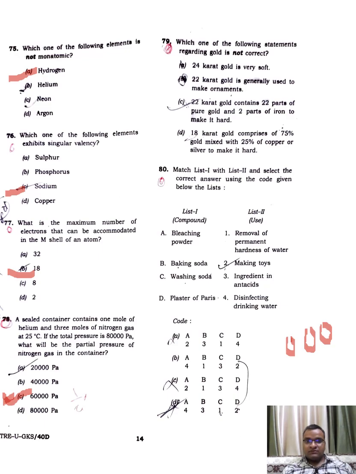Which one of the following statements regarding gold is not correct? 22 karat gold contains, so it is not correct. Match the following. Okay. List. So here, this one. D.